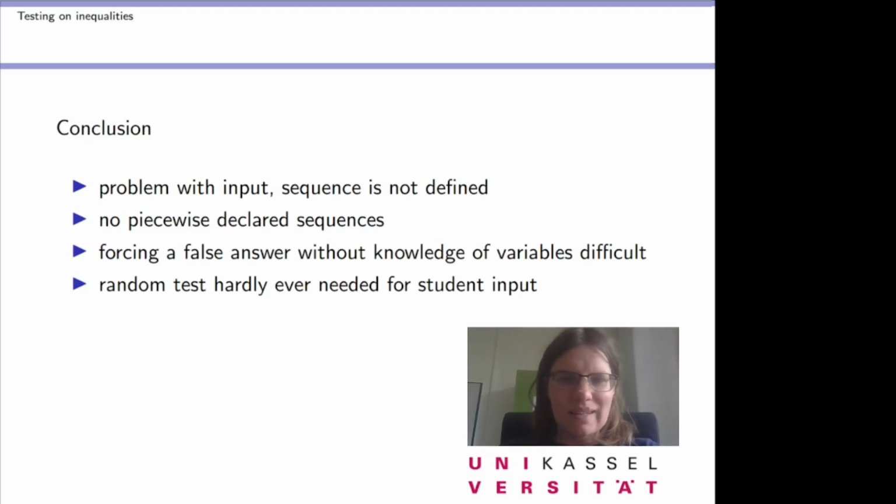The little sad part is that this random test is hardly ever needed. Most students will in fact give us a function that is 1 divided by n, or just n, and it's a negative element. So we did put a lot of effort into this test, but I think it just triggered twice until now, because usually it's just basic math for Maxima.